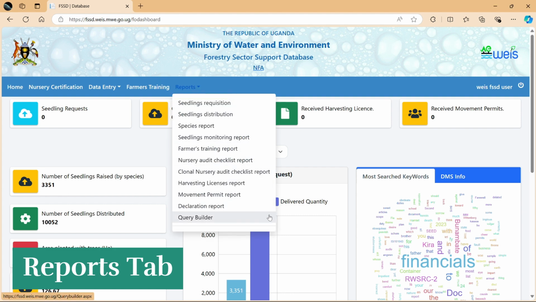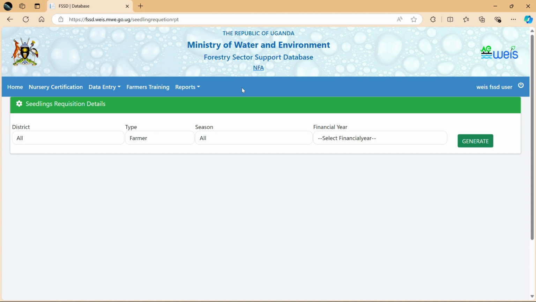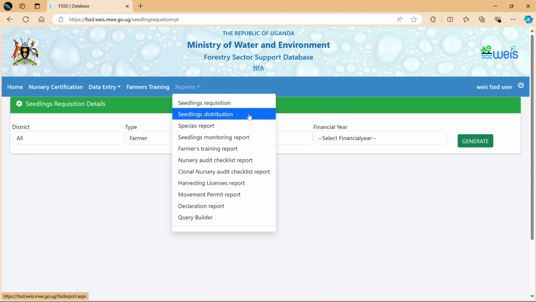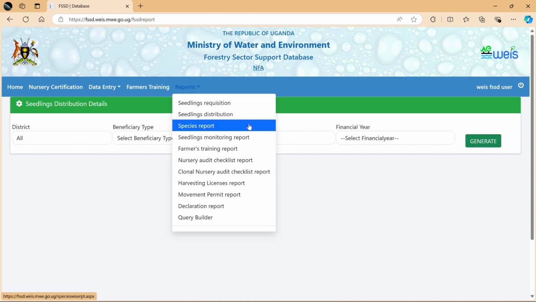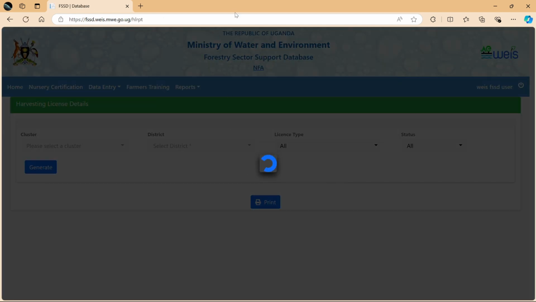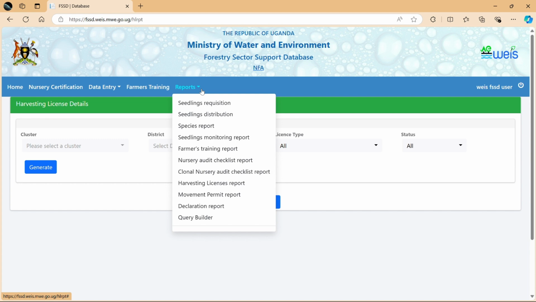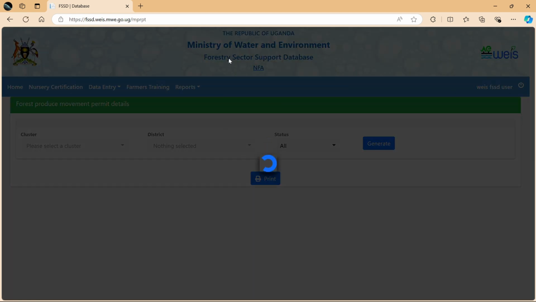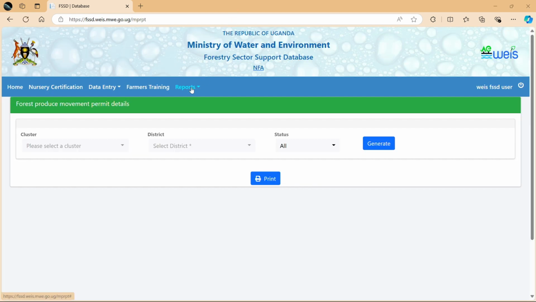The Reports tab of the FSSD provides user access to various reports that summarize key data and performance metrics, allowing a user to generate, view, and export reports based on specific data points within the Forestry Sector Support database.